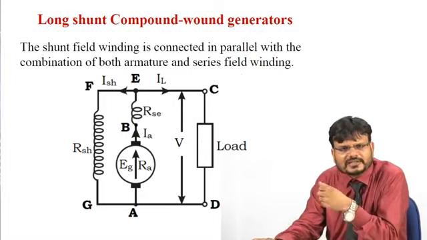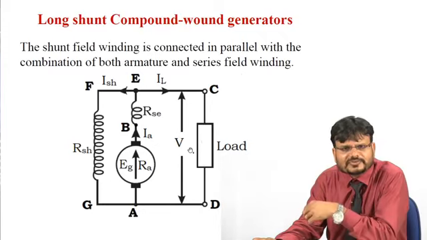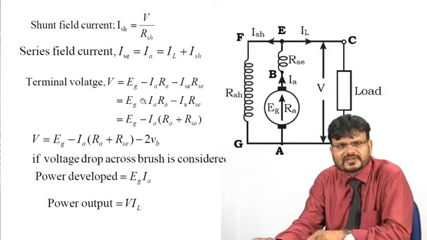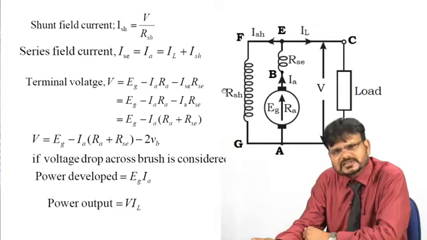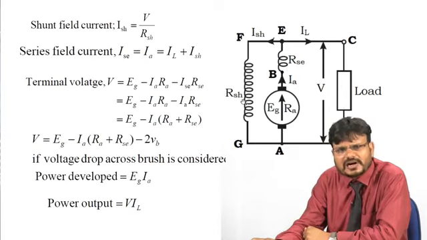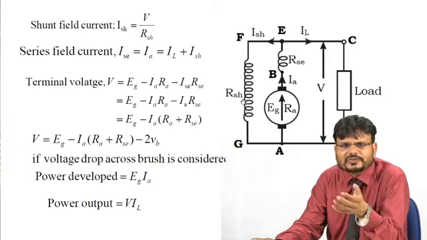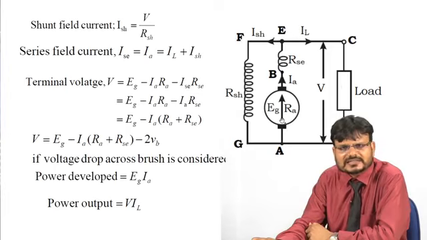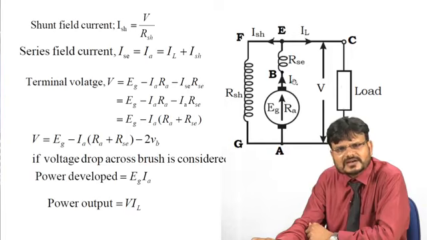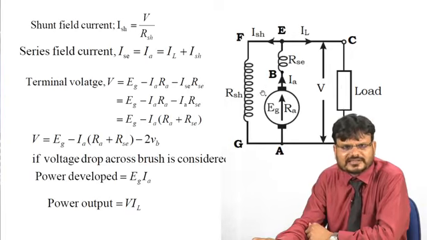If you want to write the equation of the terminal voltage V, it can be written as V equal to E_g minus I_a R_a minus I_se into R_ac. And what is the value of this field current I_sh? I_sh is equal to V upon R_sh, or you can say E_g minus I_a into (R_a plus R_ac) upon R_sh. So there are two ways to calculate the value of the field current: one is V divided by R_sh, another is E_g minus I_a R_a minus I_a R_ac divided by R_sh.